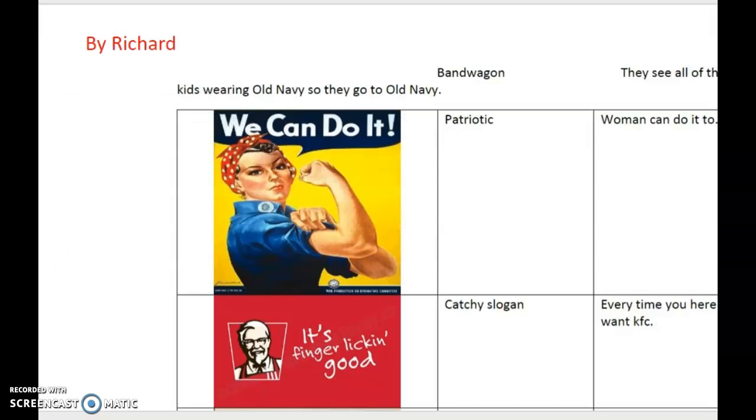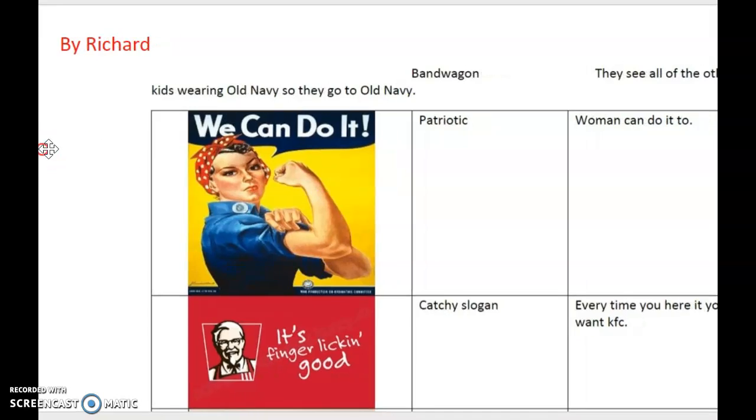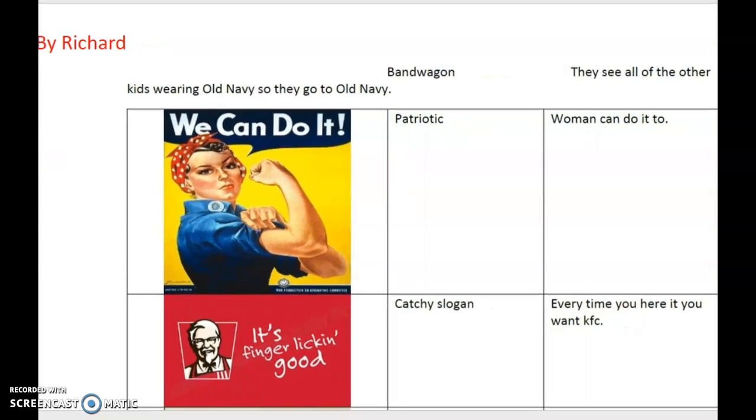So moving forward, you guys had to decide what type of propaganda these were, based off of your video and your notes, and then you had to explain it. So we can do it. This is patriotic. Why? Because women can do it. It's red, white, and blue. And it's a catchy phrase to say that we can support our country. She's showing her muscles. Rosie the Riveter, she's a big historical person. So this is patriotic appeal.